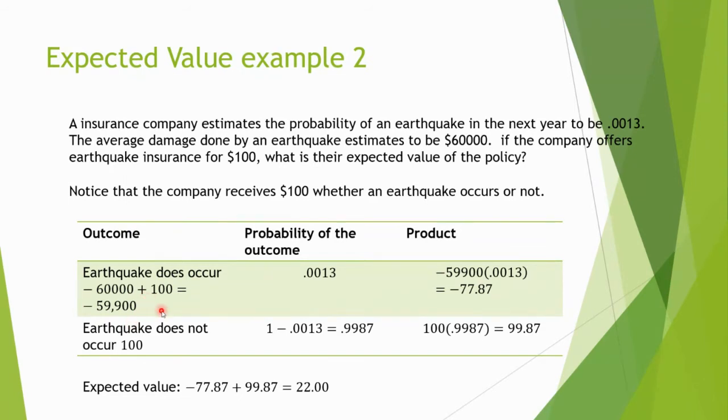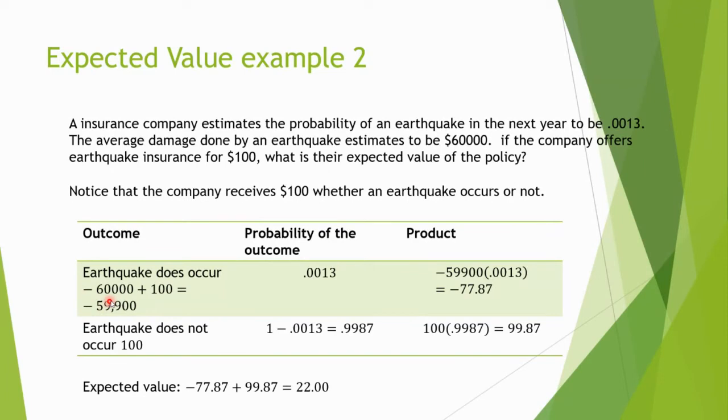Now the question is, how likely is it? What's the probability an earthquake occurs? Well, that's what this number was, the 0.0013. So this is the probability of this outcome occurring. One outcome is that the earthquake does occur. In that case, they're going to lose $60,000, but they gain $100 because for someone to get their policy, they pay $100. So they end up losing this amount of money, $59,900, as you can see.